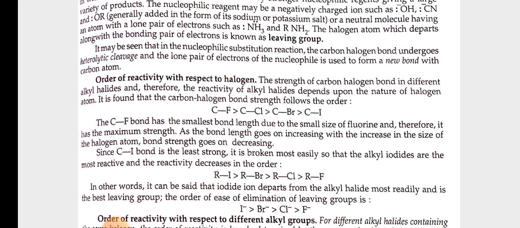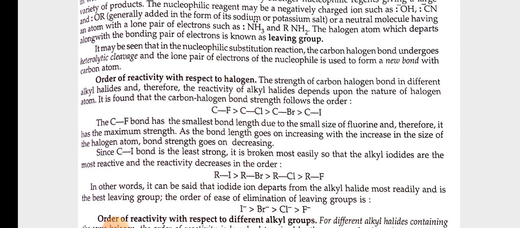Therefore, it has the maximum strength. As the bond length goes on increasing with the increase in the size of the halogen atom, bond strength goes on decreasing. Since the C-I bond is the least strong, it is broken most easily, so the alkyl iodides are the most reactive and the reactivity decreases in the order RI, RBr, RCl, RF.